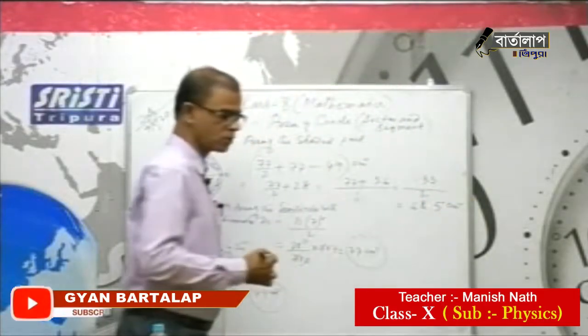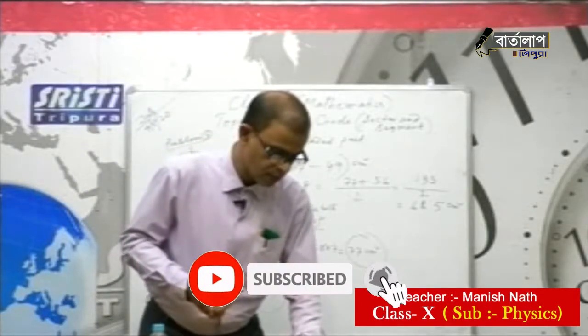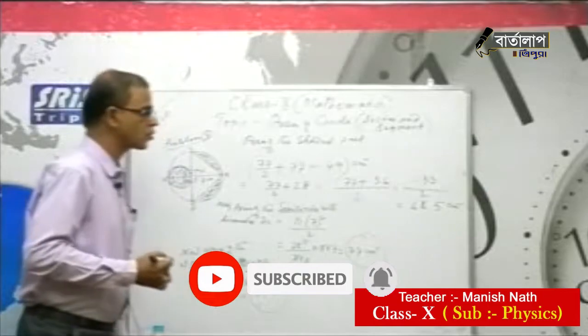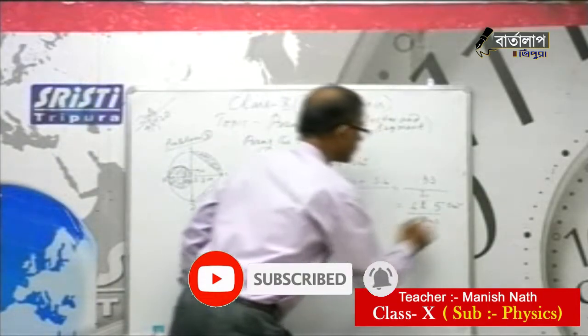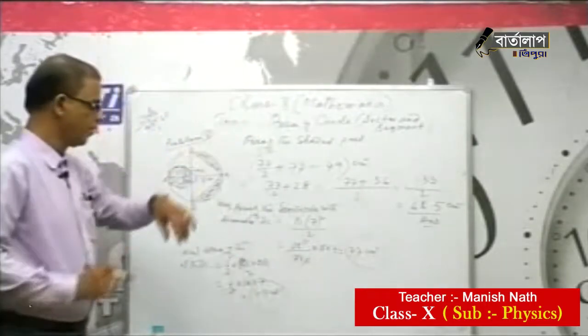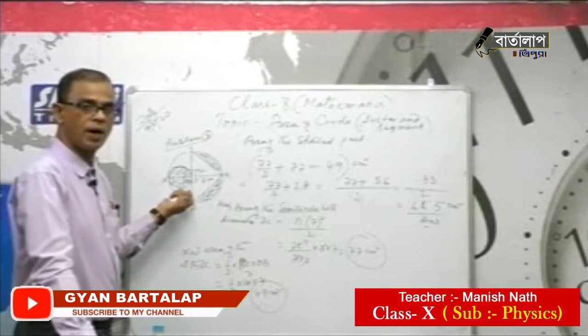You can write 66.5 or 66 whole 1 by 2 centimeter square. So this is your answer, the shaded part. So this is 66.5.